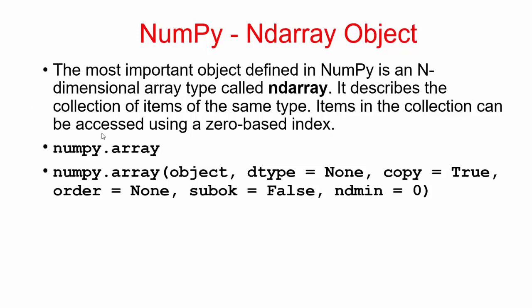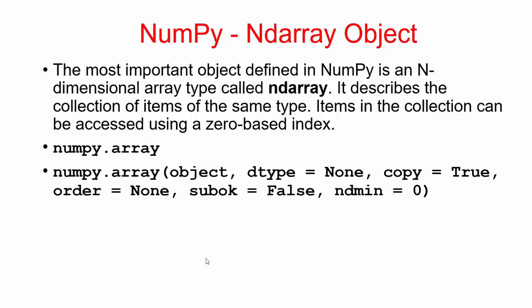This is the syntax, and the input parameters are object, dtype, copy, order, subok, and ndmin. These are all the parameters that we pass to create an ndarray. We will see that in a practical example.